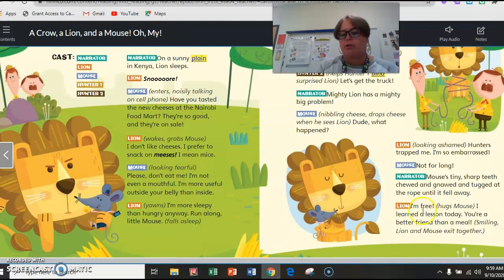So right here at the end of the story, remember the lion said, "I'm free," and he hugs the mouse. "I learned a lesson today. You're a better friend than a meal." So throughout this whole play, the lion was sleepy. He wanted to eat the mouse. Then he got trapped, and then the mouse ended up saving him.